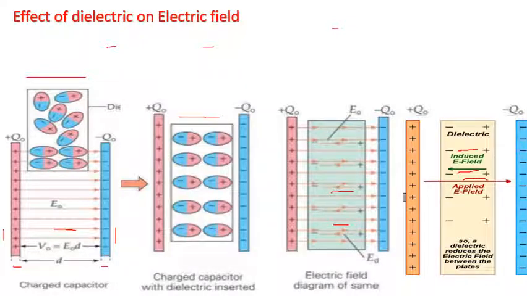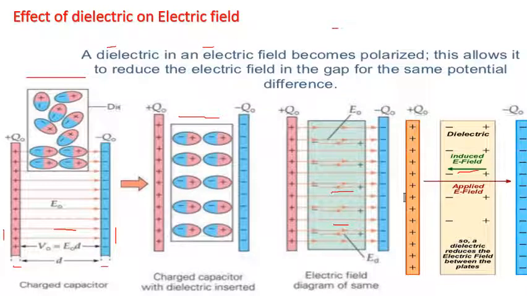Both are opposite to one another. That's why the resultant field is reduced. What conclusion can we draw? The conclusion is written here: a dielectric reduces the electric field between the plates. Due to the dielectric, the electric field is reduced.